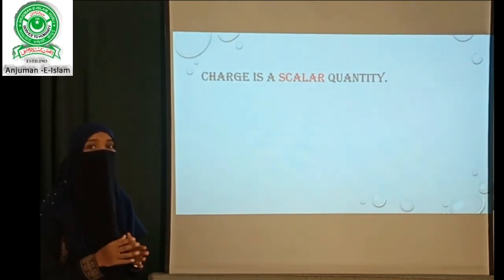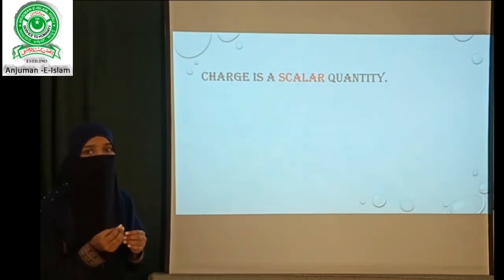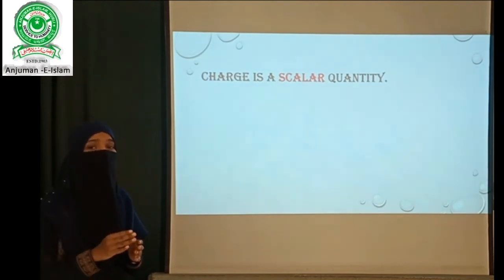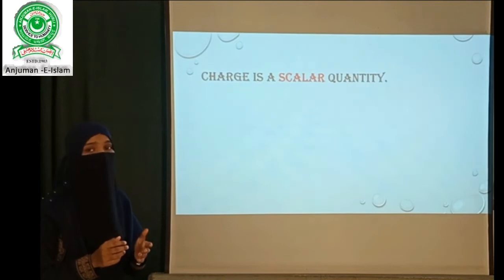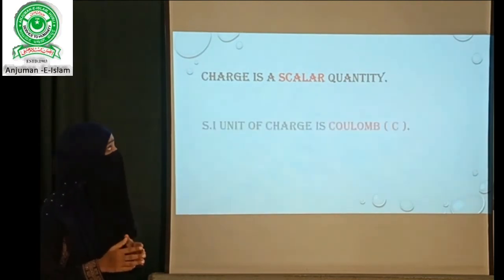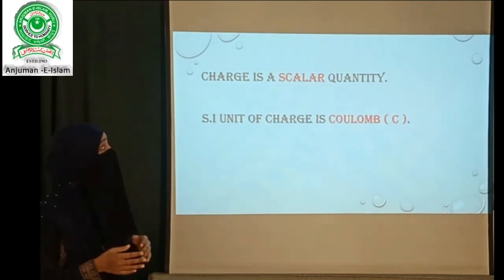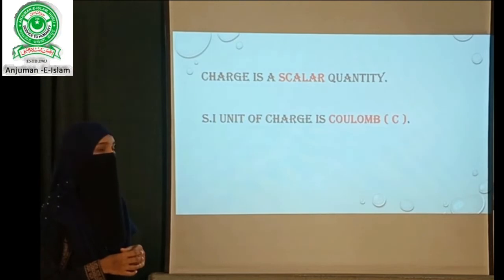A scalar quantity is a physical quantity which has only magnitude. Here I can say that I have one charge, two charges, or we are just defining its number, that this much charge we have. We cannot specify its direction. So any physical quantity which has only magnitude but no direction is called a scalar quantity. Because electric charge doesn't specify any particular direction, we call this a scalar quantity. The SI unit of electric charge is coulomb, which is indicated by a capital letter C.